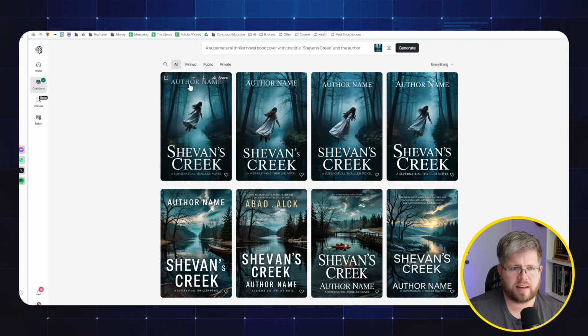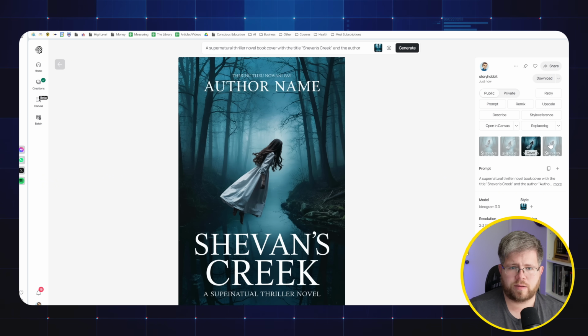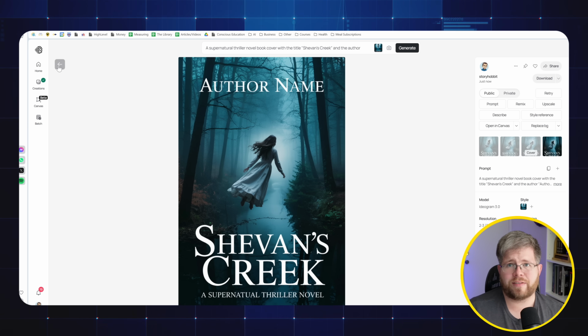Okay, so honestly, not a whole lot of difference. They all look kind of the same, still facing the same way. Everything is pretty much the same. So if I'm being honest, I think I liked the 2.0 a little bit better, at least for book covers. So let's try some of the other things.